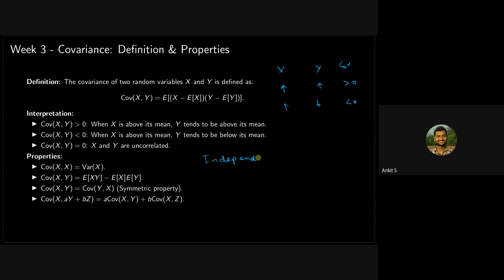Independence is not equal to correlation. Independence deals with sample space. But independence is a stronger measure, okay? If two random variables are independent, then they will definitely be uncorrelated. Independent means uncorrelated.